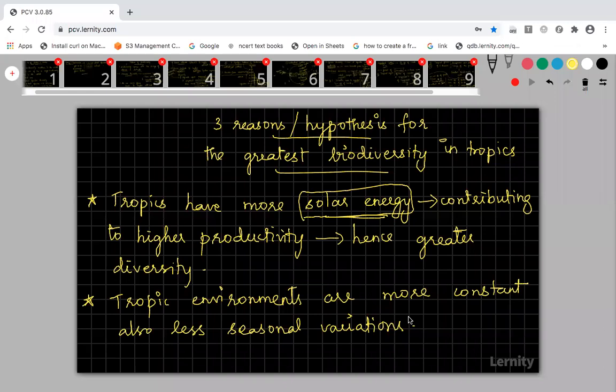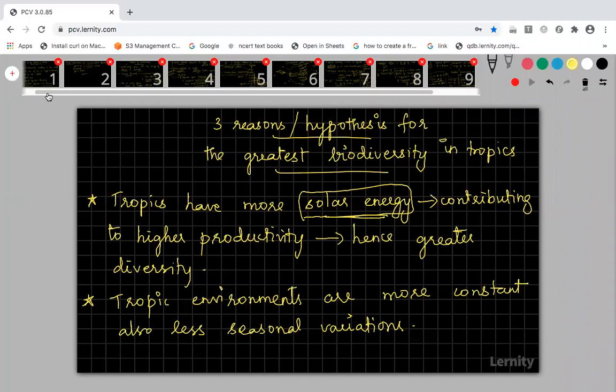So if there is more frequent seasonal variation, organisms cannot adapt themselves according to that. Organisms also have to follow the adaptation according to the seasonal variation. Suppose an organism is adapting a particular body adaptation, morphology or physiology adaptation, if the season is continuing for the next 3 to 4 months, the organism need not change the adaptation every day, right? So in tropical environment, this is favorable. There will be less seasonal variation, and so the environmental condition will be more constant. The seasons will not vary very frequently.